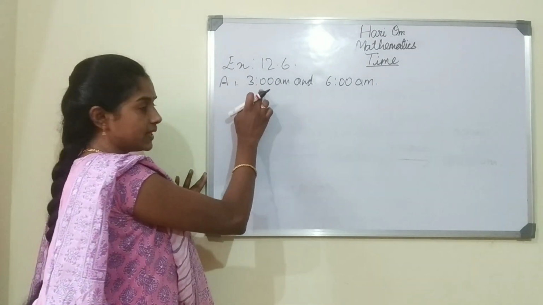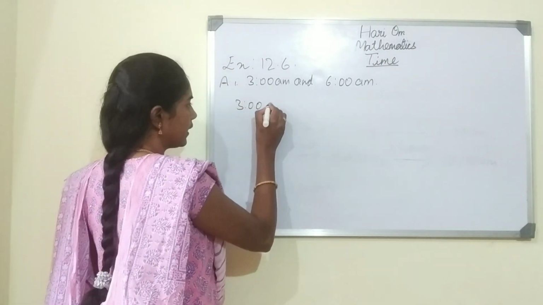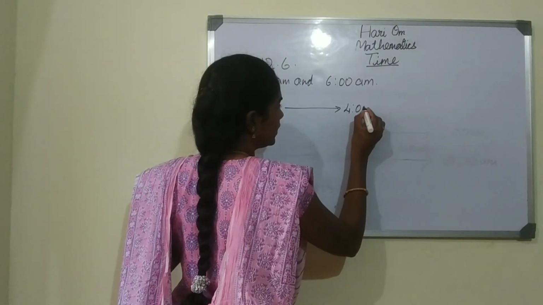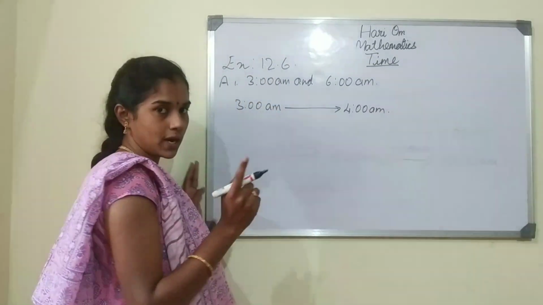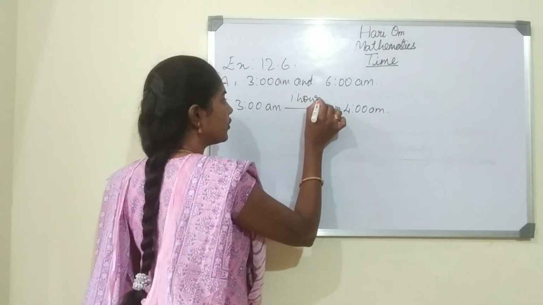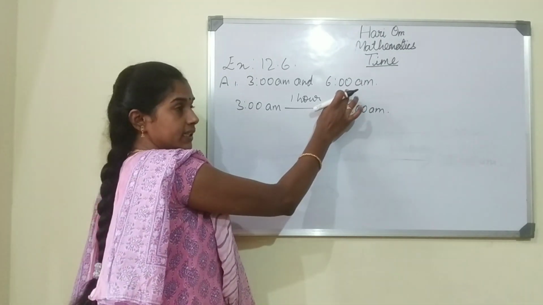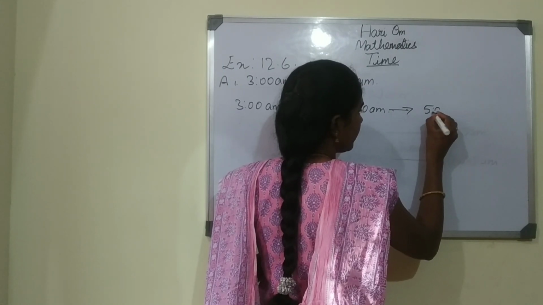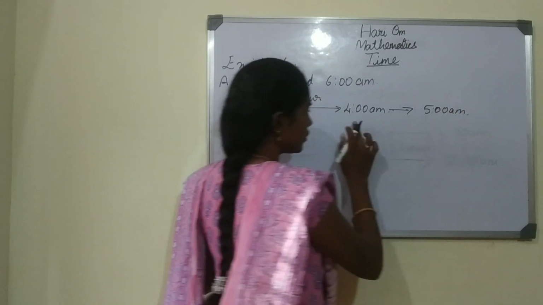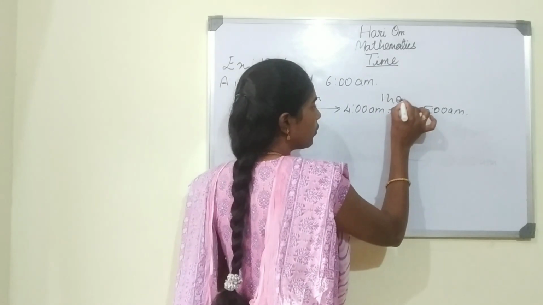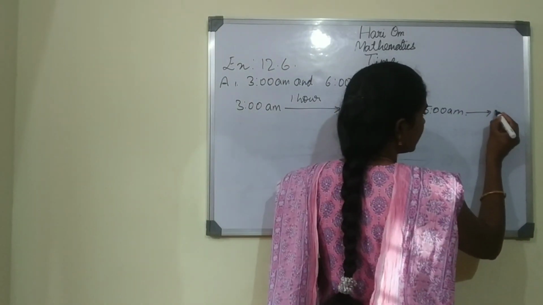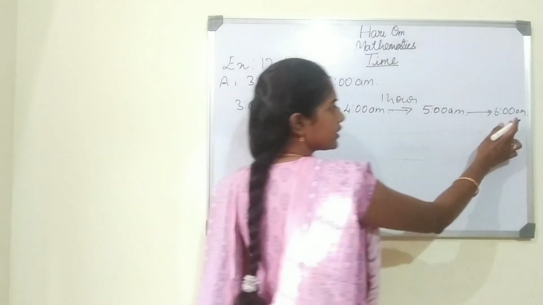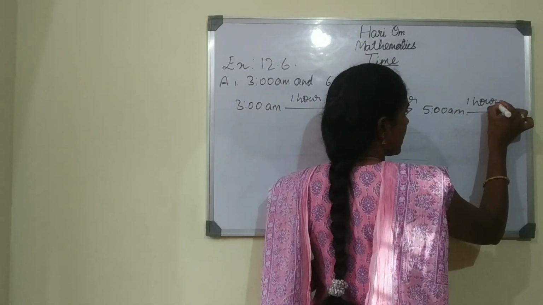So we are going to begin from 3 a.m. After 3 it is 4. So 3 to 4 a.m., it is 1 hour. But we need till 6 a.m. So after that it is 5 a.m. So from 4 to 5 it is 1 hour. And from 5 to 6 a.m. So from 5 to 6 again 1 hour.